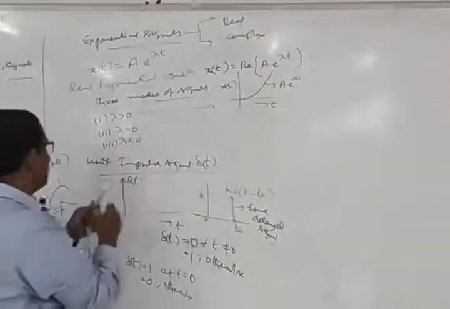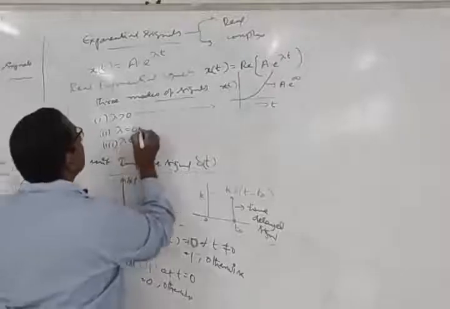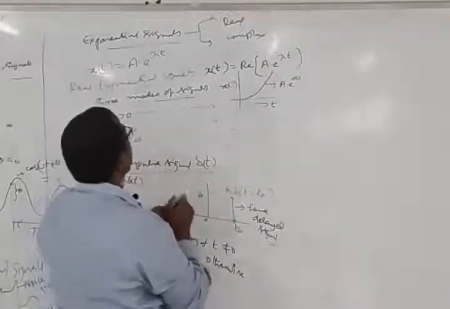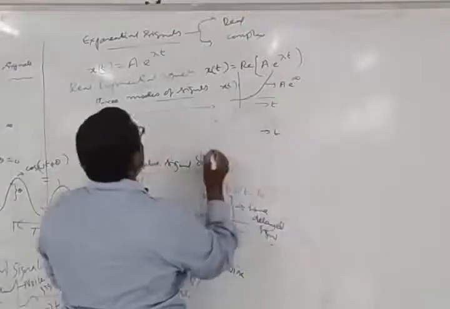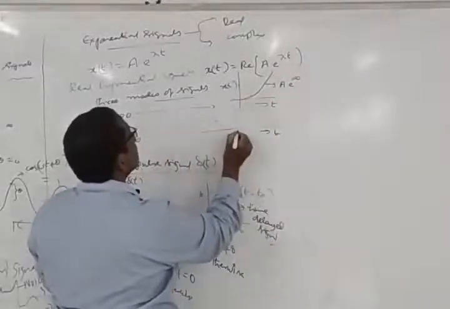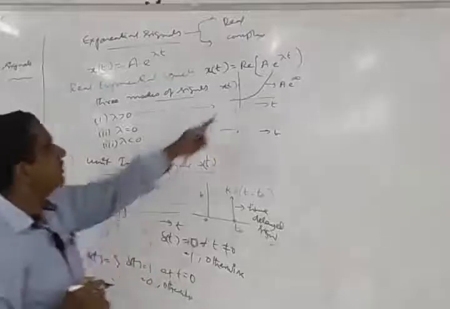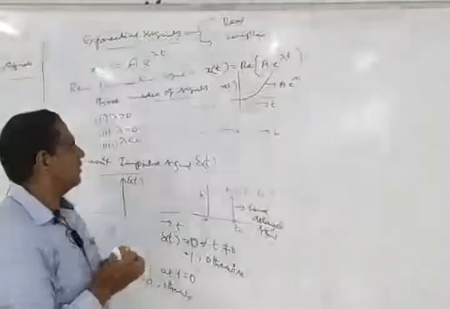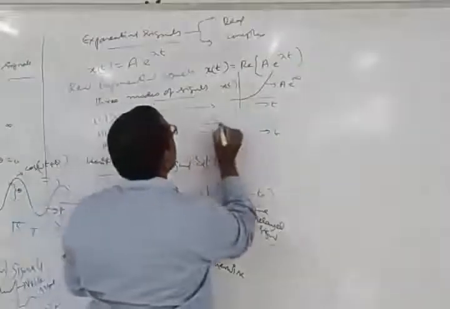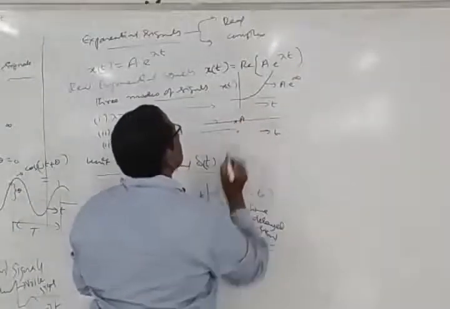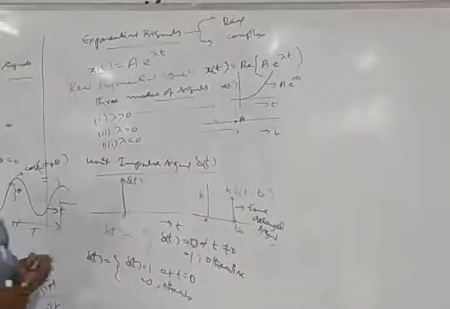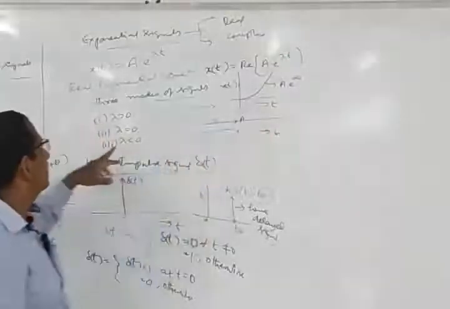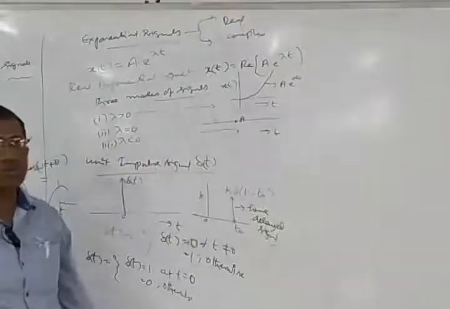Next is lambda equal to 0. What type of signal do we get here? This is at zero, something like e power 0. What is e power 0? It is 1. So as it is 1, you get a signal like this, a DC signal, when lambda becomes equal to 0.